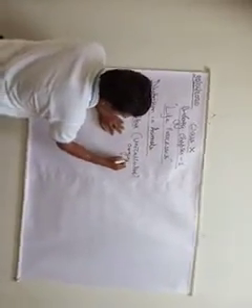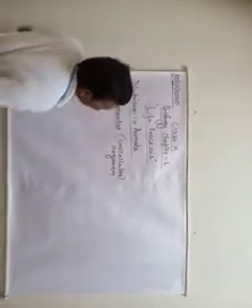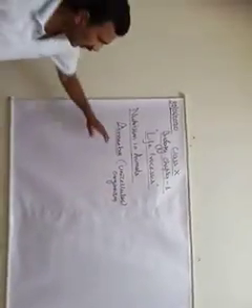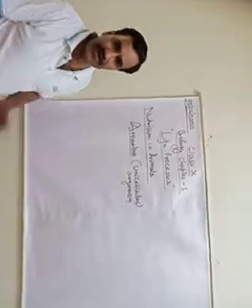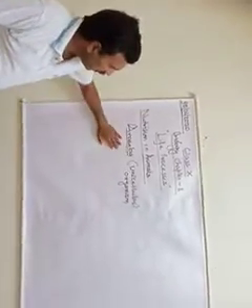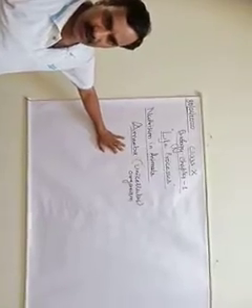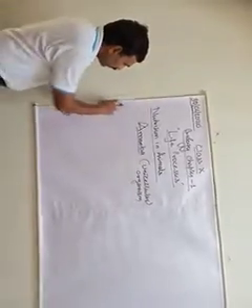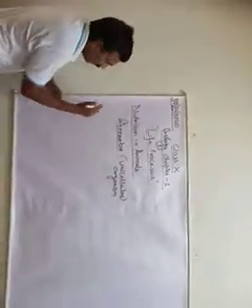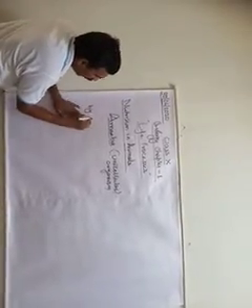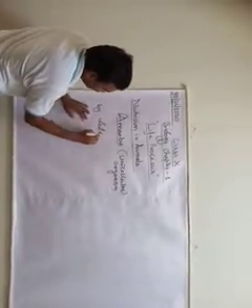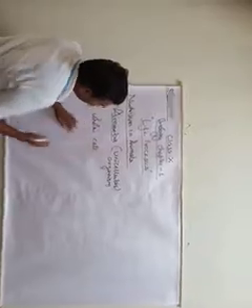This is an organism which doesn't have any shape. Amoeba is an organism which doesn't have any particular shape. So how do they feed? By the whole cell. That means the complete cell is involved in the process of nutrition.